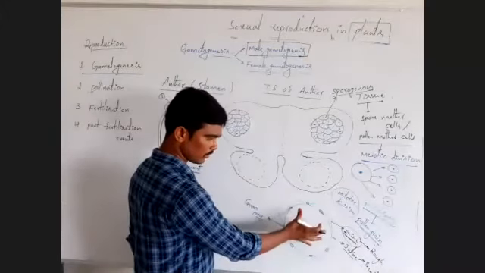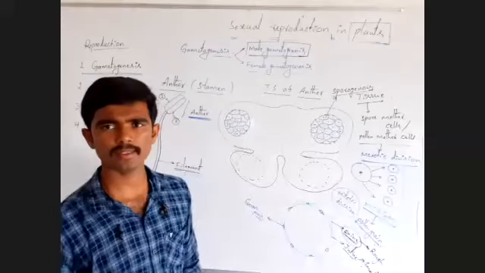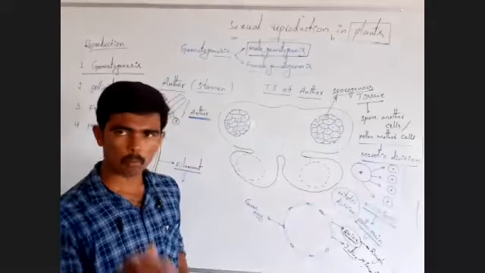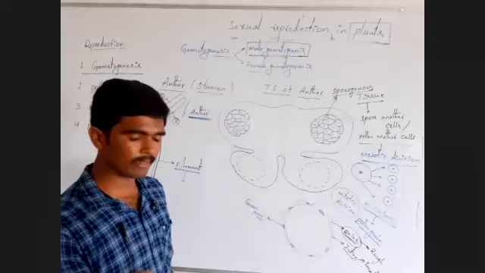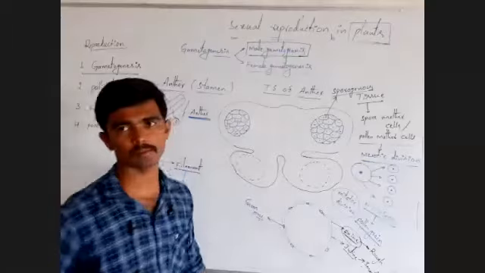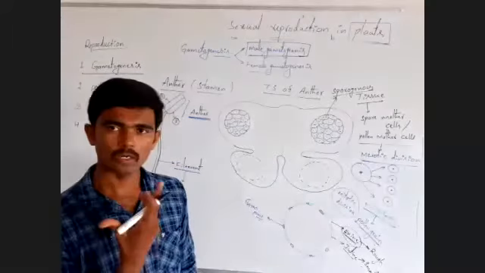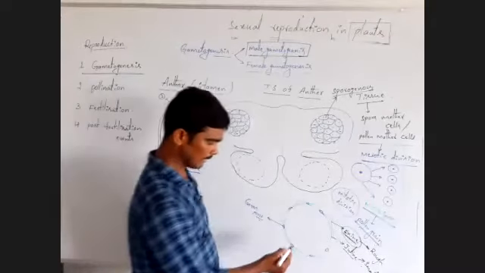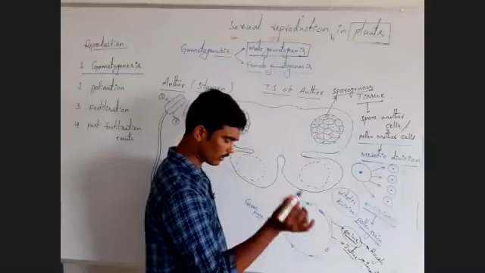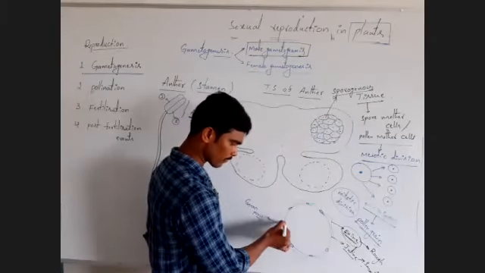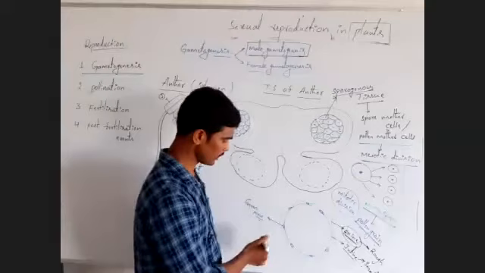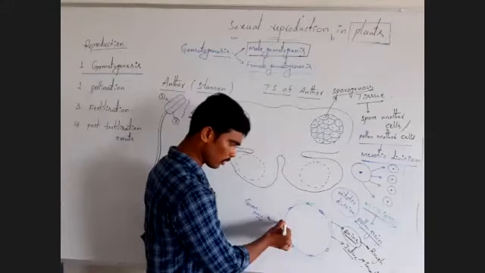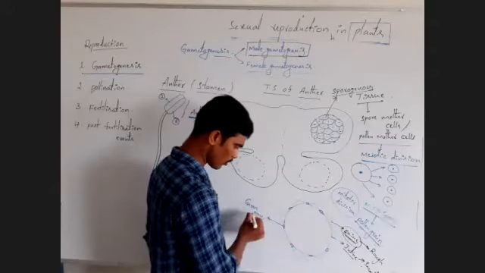During the germination of the pollen grain, pollen tube is developed from the germ pore. How can this pollen tube develop from germ pore? Actually, the inner membrane is extended out of the pollen grain through this small germ pore.